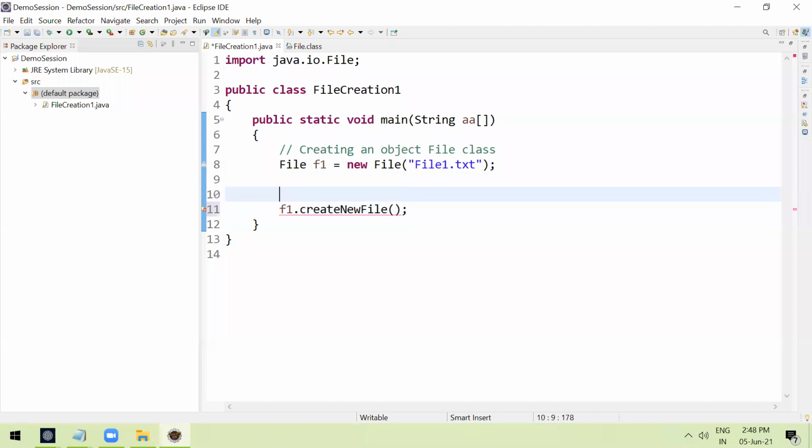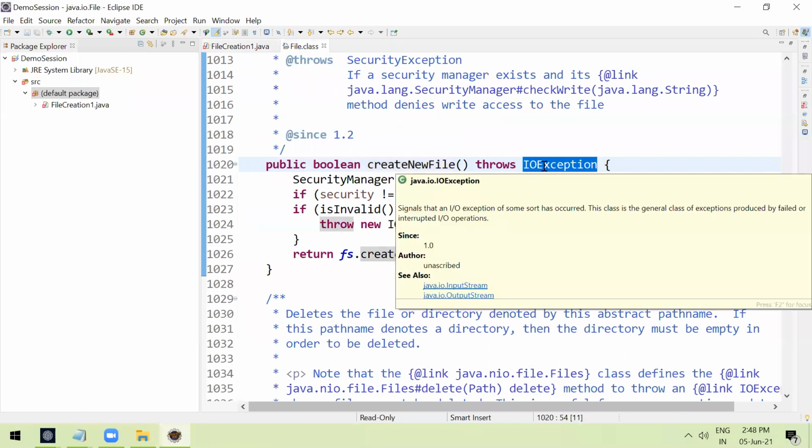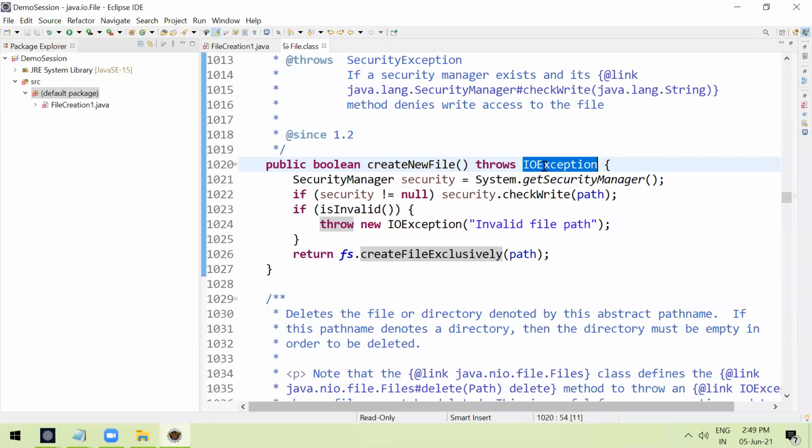What will this method do? It will create the physical file. At the top, we are creating the object, but here we are creating the physical file. Why is it throwing an error? Simple. If you observe, it is throwing IOException. Mostly all file related methods throw IOException, which is a checked exception. You need not worry about this now. In our regular class, I will cover exception handling, and there you will understand why we need this. So we need to keep the same throws IOException.